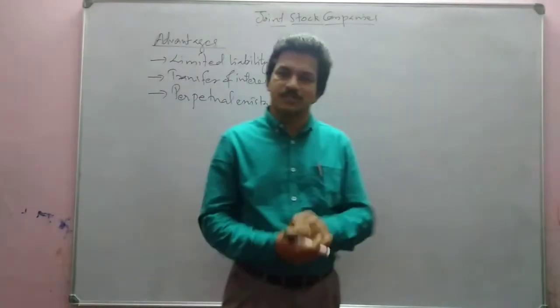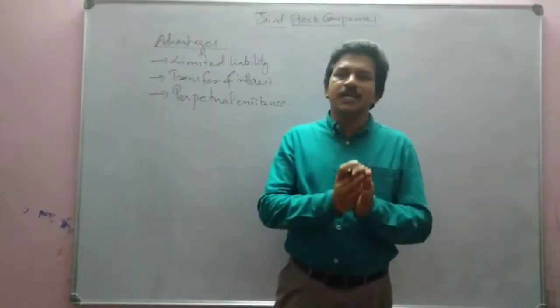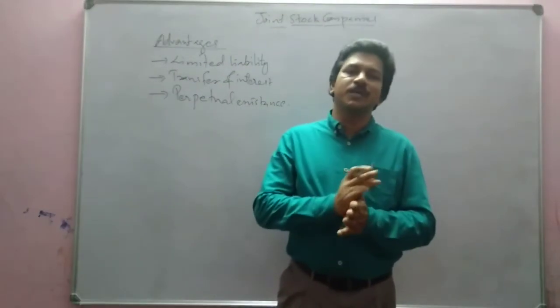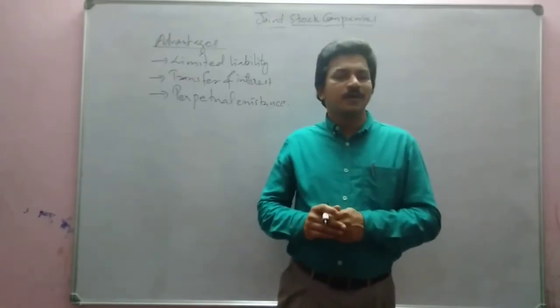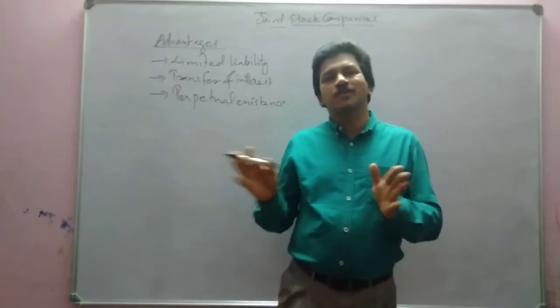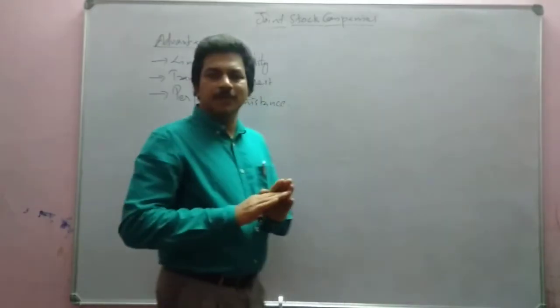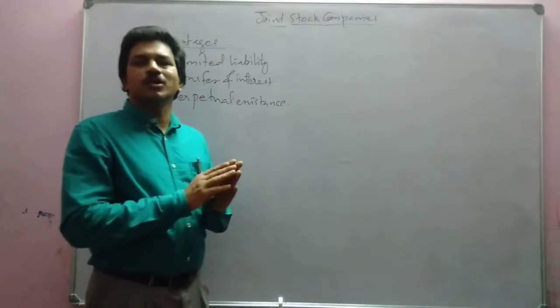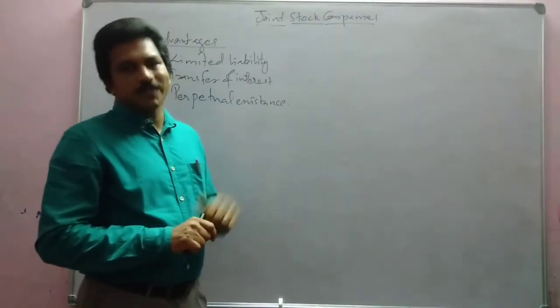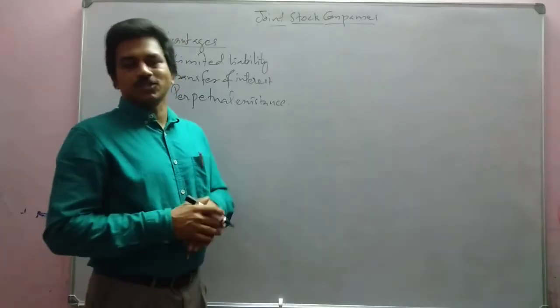Perpetual existence, but it is continuous existence. Business has a continuous existence. Joint stock company has a continuous existence. So if something happens to the owner, that will not affect the existence of the company. Or the incapabilities of the owners will not affect the existence of the company. That is another advantage. Company has continuous existence.